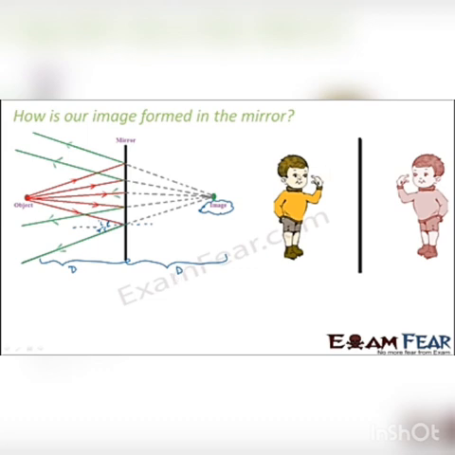So here if you consider human beings, each part of our body is nothing but a point object. That is how the image is formed on the other side. Let us suppose you consider this point. From this point the incident rays are coming like this. All the red colored lines are incident rays and the green ones are the reflected rays. These reflected rays when joined together form the image here. So point wise the images of the object are formed, and as a result you get your entire image like this. So now you know how you see yourself in the mirror, correct?